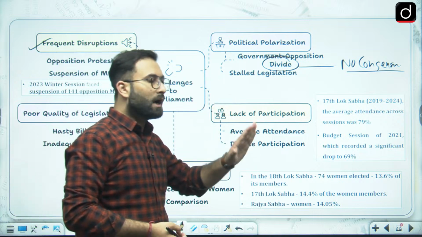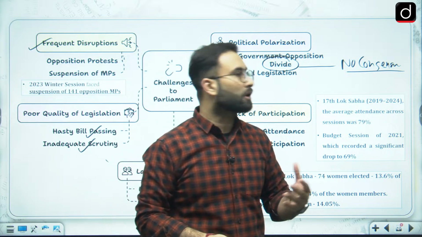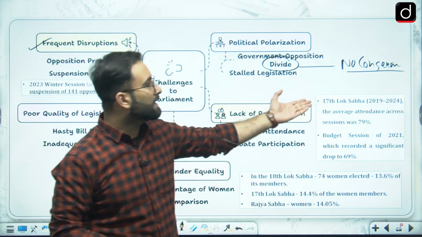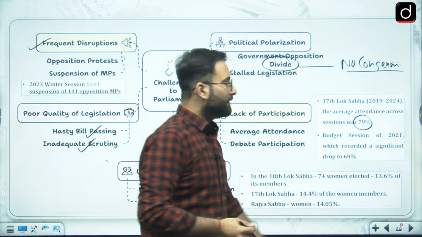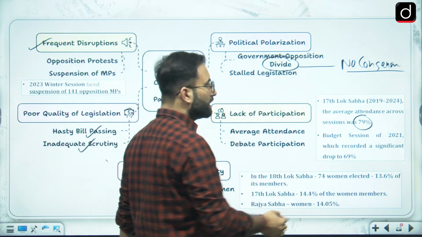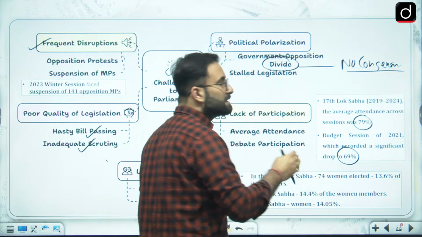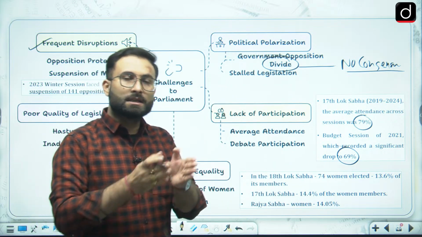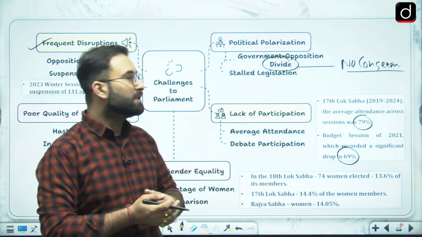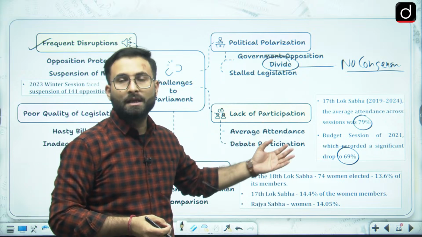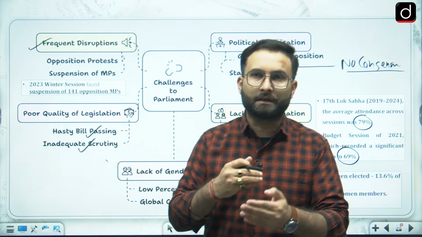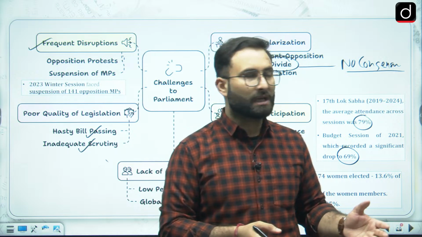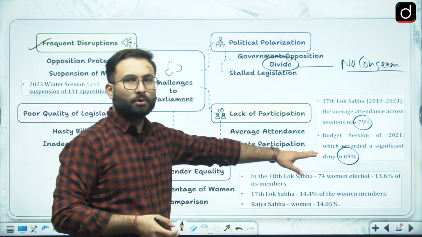Again, lack of participation, as I told you, some of the MPs are suspended, other than that few are not attending the session. Okay, if we are talking about the attendance over here, 2019 to 24, you will be seeing that the attendance was 79%, and when we are talking about the budget session 2021, the attendance was merely 69%. So when this many MPs are absent, that means that they are not participating. They were elected by the public, and they were here to represent their areas. Okay, but if they are absent, so they are not doing their duty.